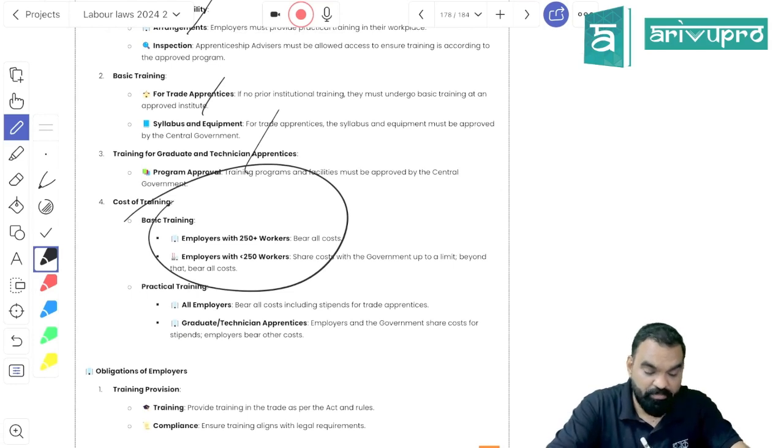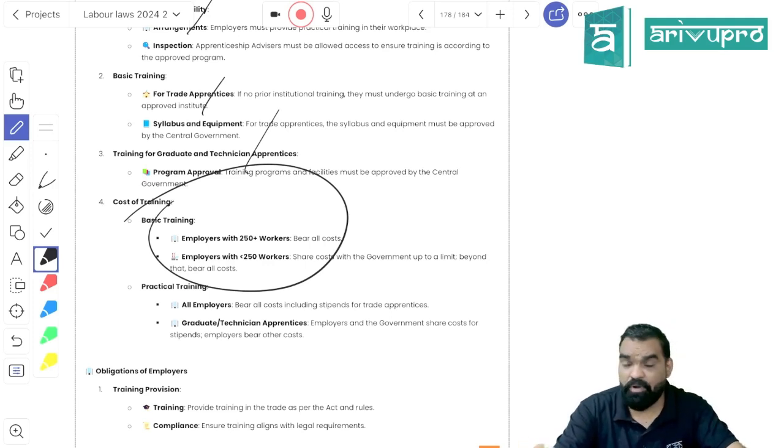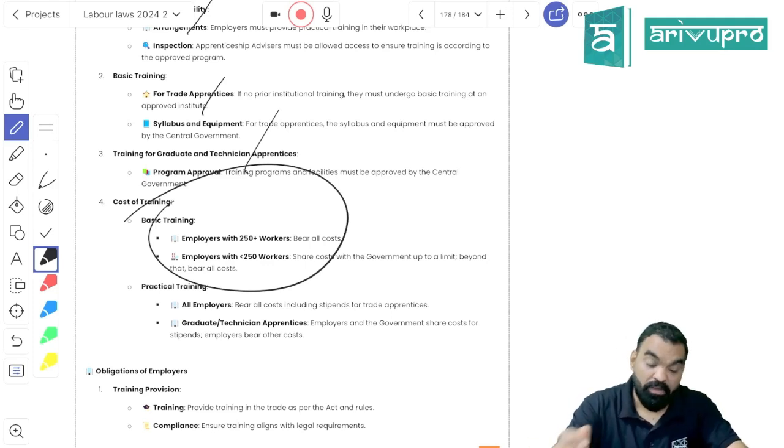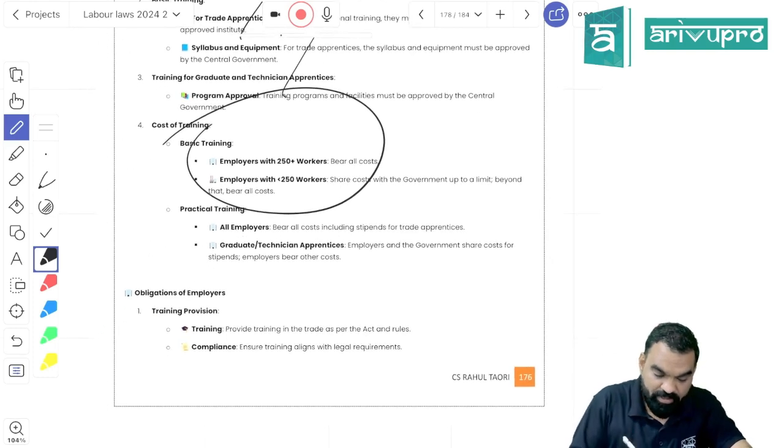Second is, if the employer has more than 250 workers, he has to bear all the cost of the training. But if he has less than 250 workers, then he will share the cost of training with the government. If the number of employees with the employer is more than 250, he has to bear all the cost of the trainee for the apprentice. If he has fewer than 250 employees, it is going to be shared with the government.